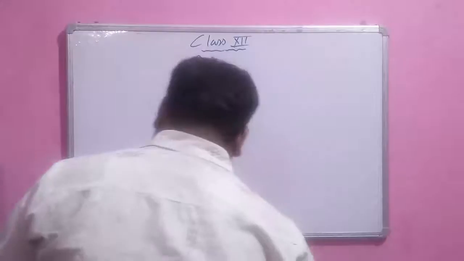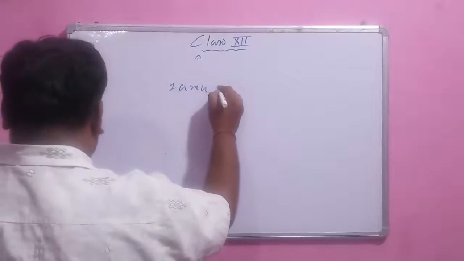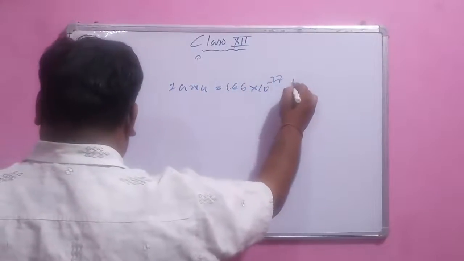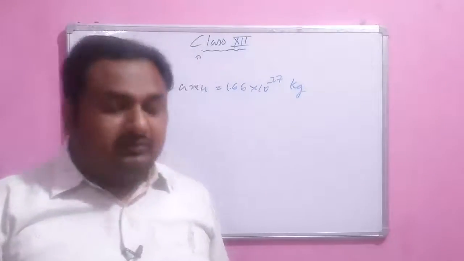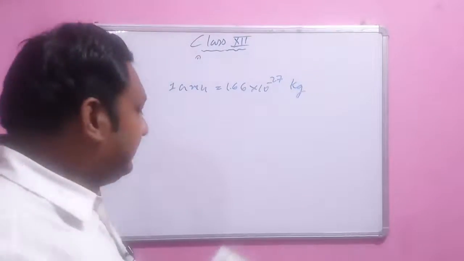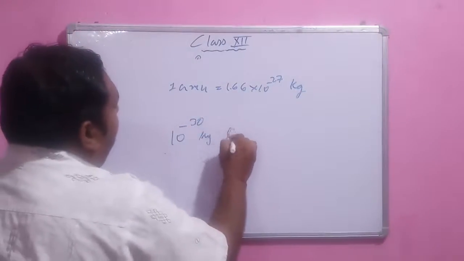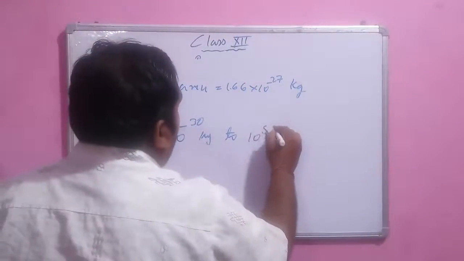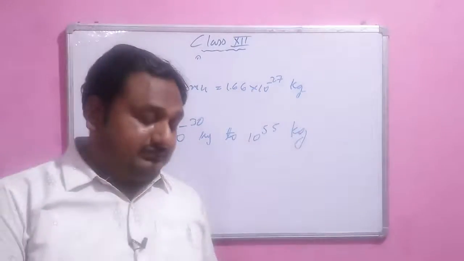1 AMU is equal to 1.66 into 10 raised to power minus 27 kg. So that is one atomic mass unit. Now, the range of mass: there is a huge variation. The range of mass varies from 10 raised to power minus 30 kg to 10 raised to power 55 kg. See how much the variation of mass is.